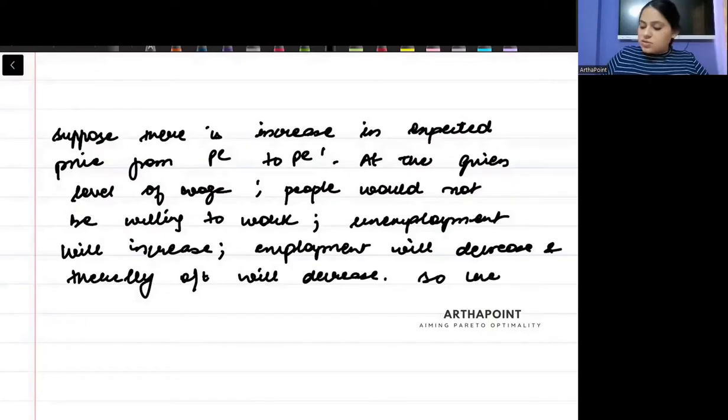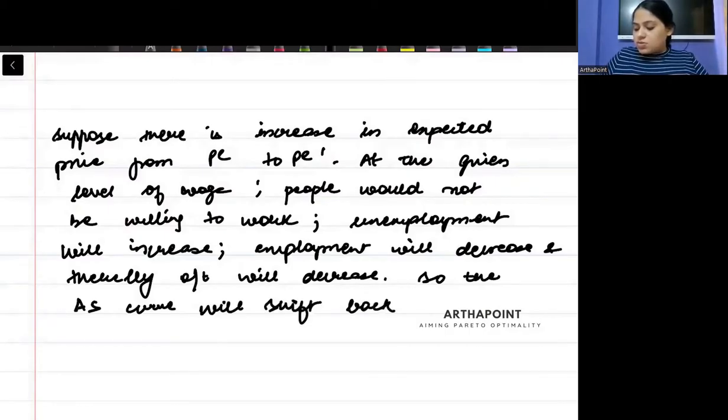So the AS curve will shift backwards. Right, beta? The AS curve will shift backwards.